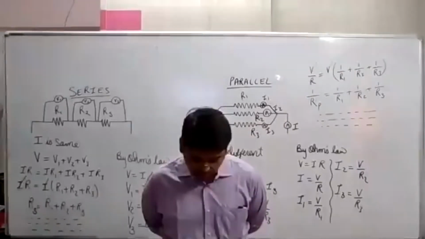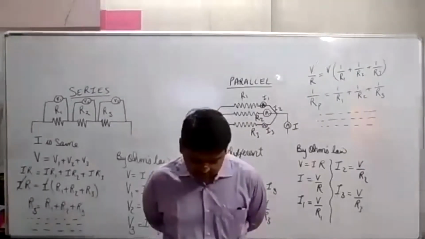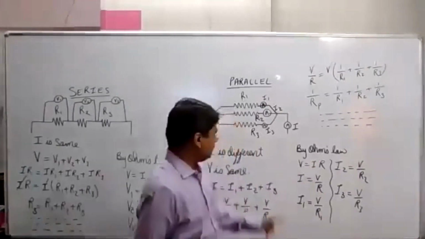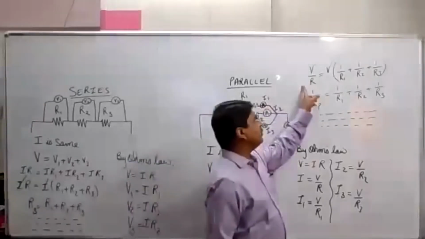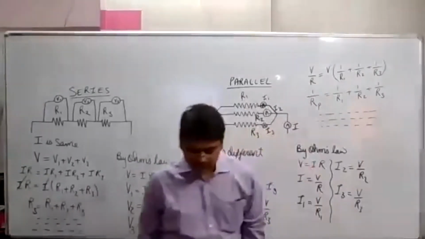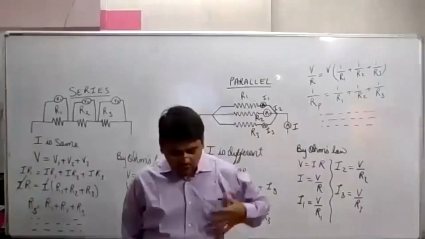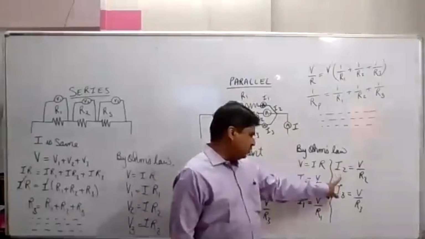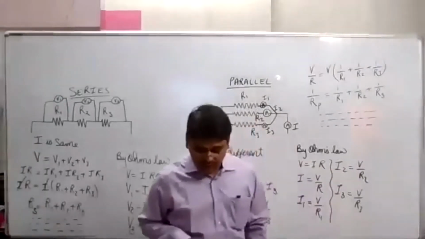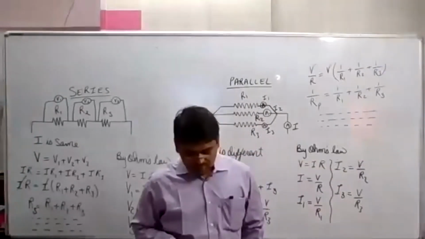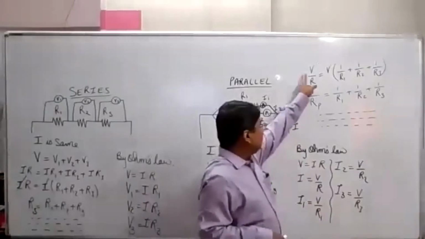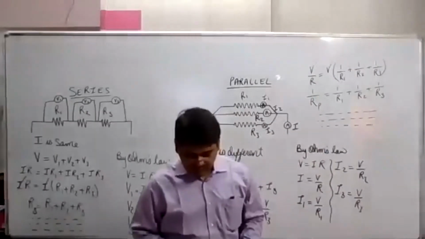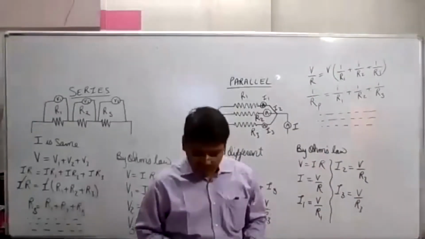By applying Ohm's law to the parallel combination of resistors, we have I is equal to V upon Rp. On applying Ohm's law, we have I1 is equal to V upon R1, I2 is equal to V upon R2, and I3 is equal to V upon R3. V is common, V gets cancelled, and we have 1 upon Rp is equal to 1 upon R1 plus 1 upon R2 plus 1 upon R3.